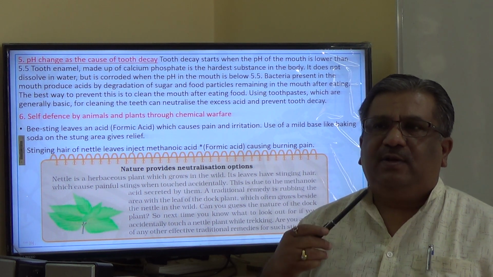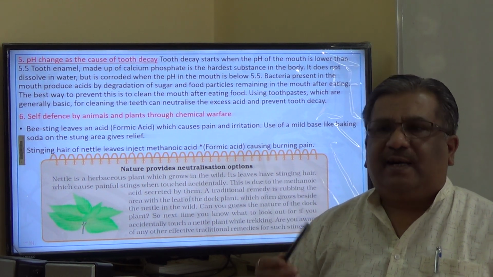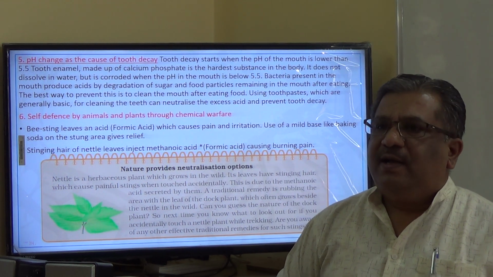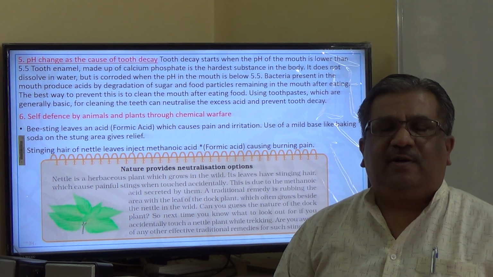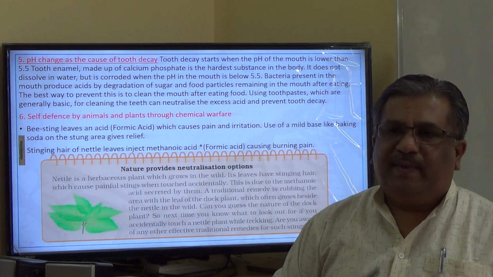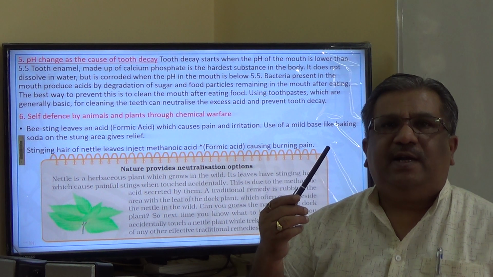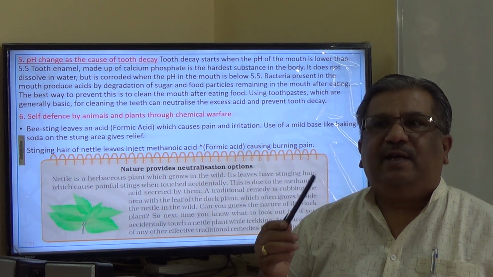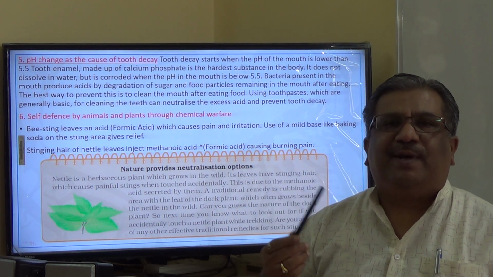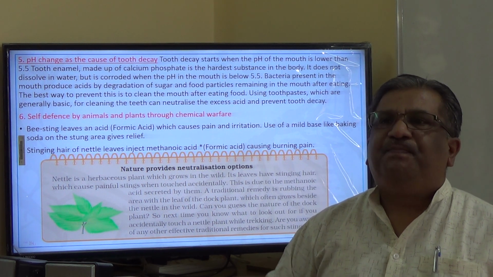The tooth enamel is made up of calcium phosphate, which is the hardest substance in the body. Even though it does not dissolve in water, it is prone to attack by acid. Acid can corrode it, meaning erosion of the tooth enamel occurs, the wearing out of the tooth enamel takes place because of the corrosive action